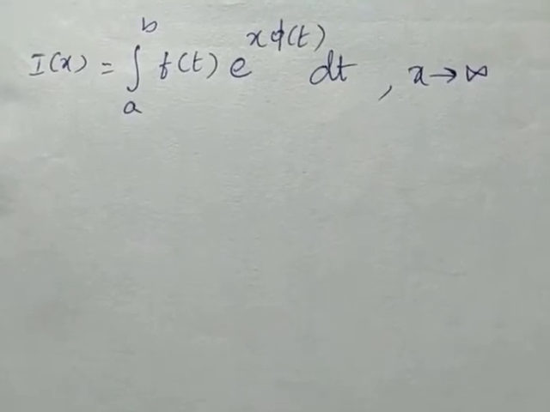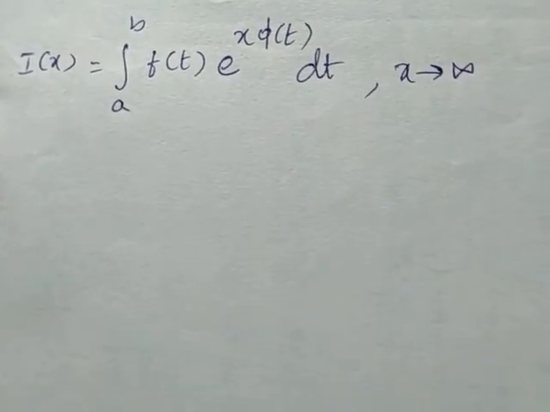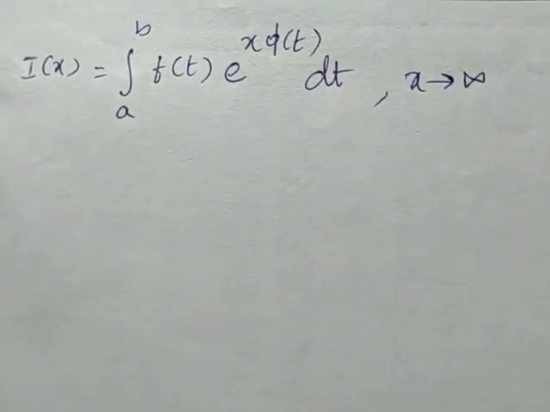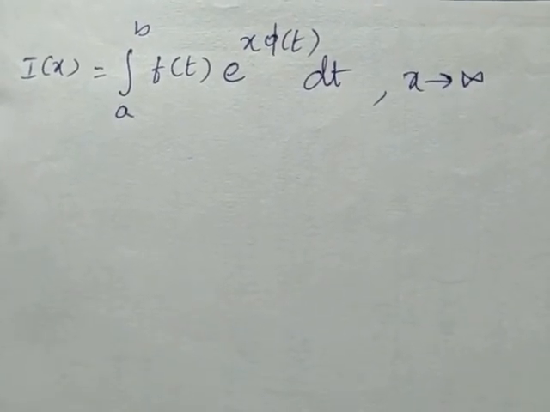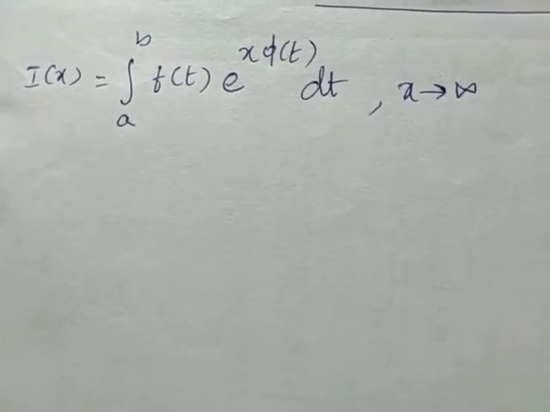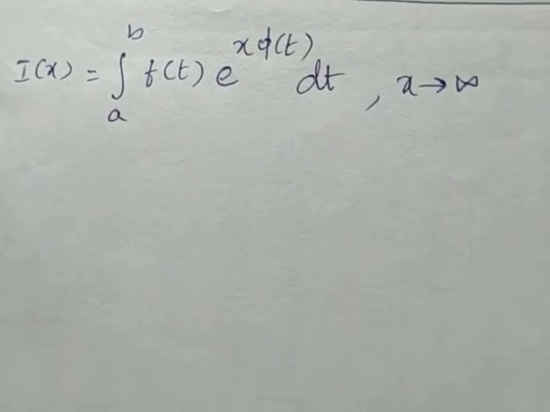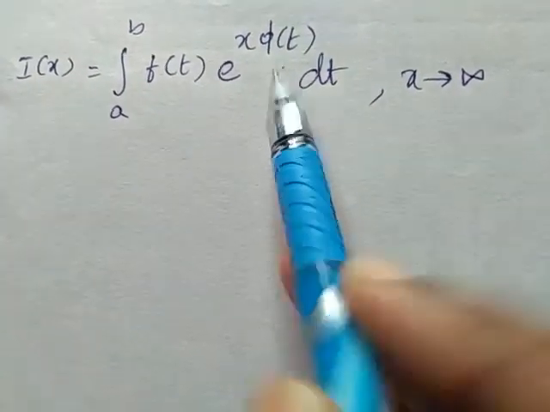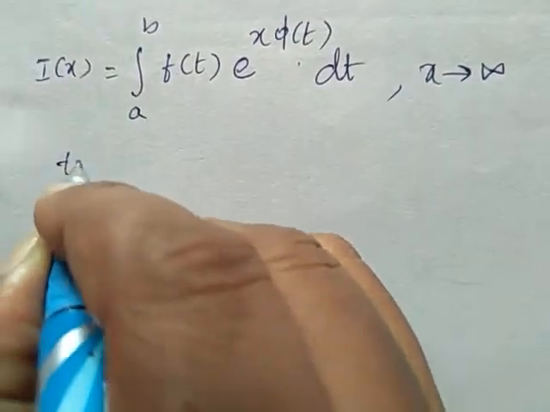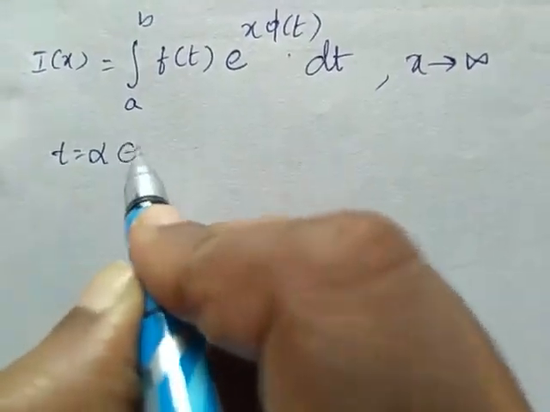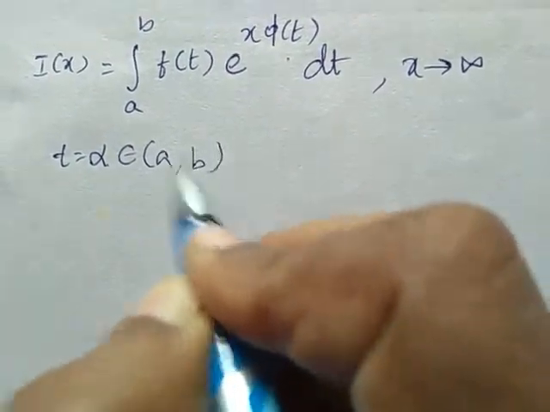Here f of t, phi of t are real valued functions and they are continuous. This integral is called a Laplace integral. The basic idea is that phi of t should be maximum at t is equal to some constant alpha, where this alpha belongs to (a, b).